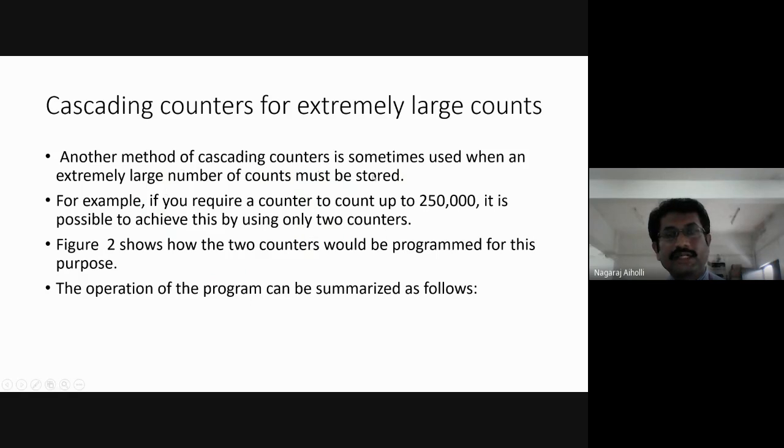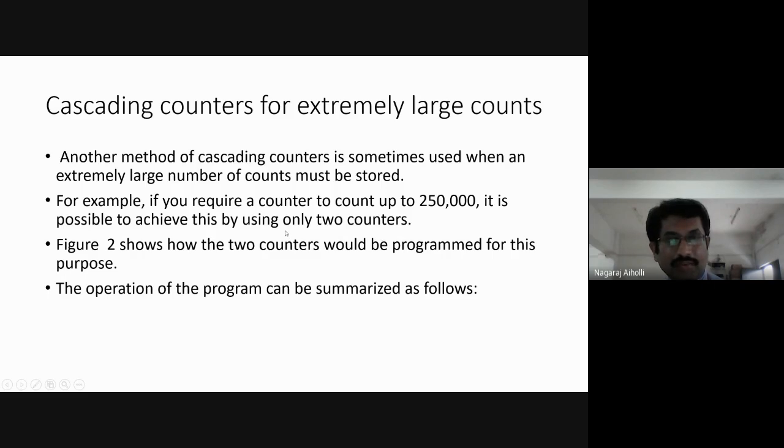Another method of cascading counters is sometimes used when an extremely large number of counts must be stored. Let us say we require a count value of 250,000. This is possible by using only two counters.